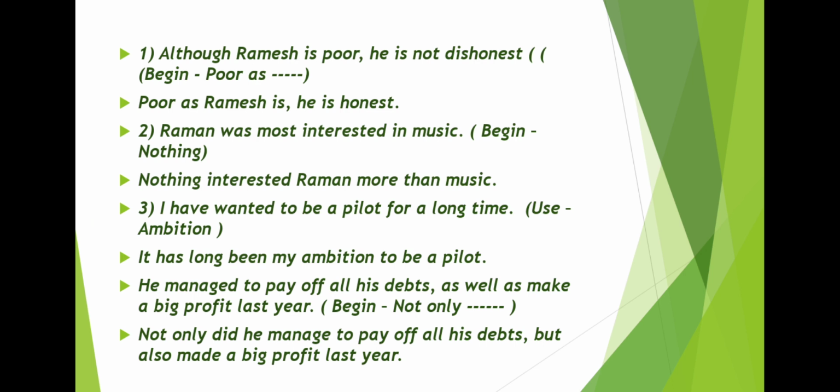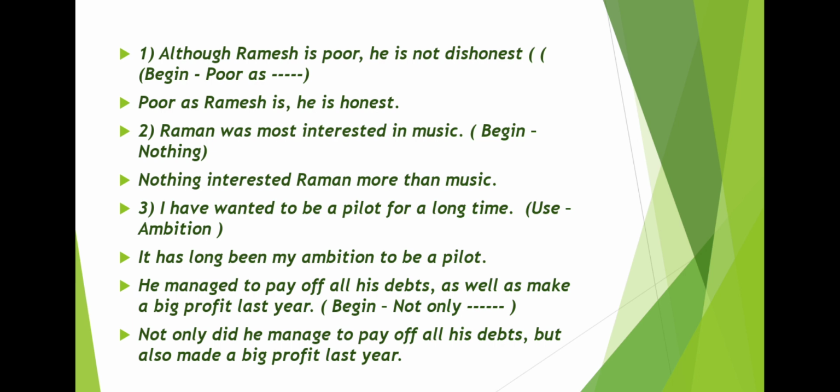My first sentence. Although Ramesh is poor, he is not dishonest. Begin poor as. Okay? You have to begin with poor as. You cannot change the meaning. Okay? Look at the question. Although Ramesh is poor, he is not dishonest. So you have to begin with poor as. Poor as. Now who is poor? Ramesh, isn't it? So you have to write it poor as Ramesh is, comma.